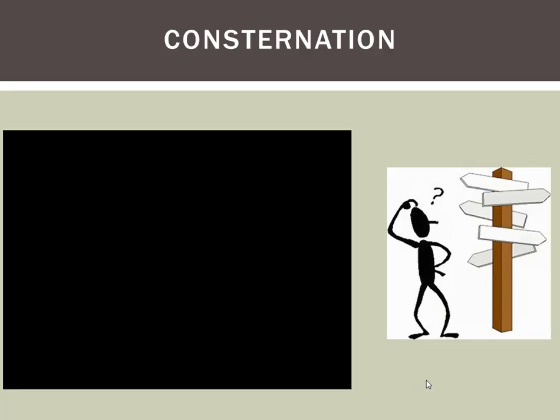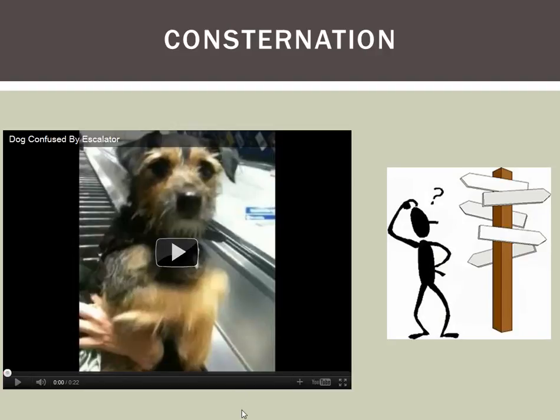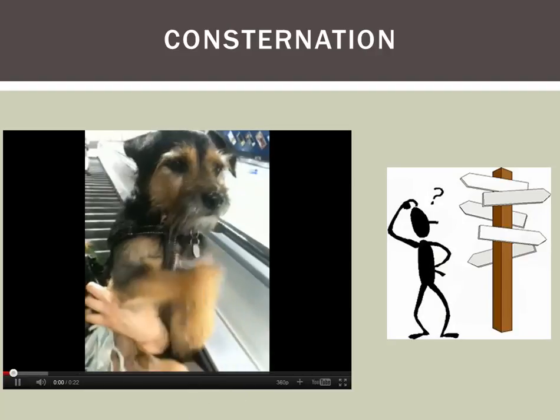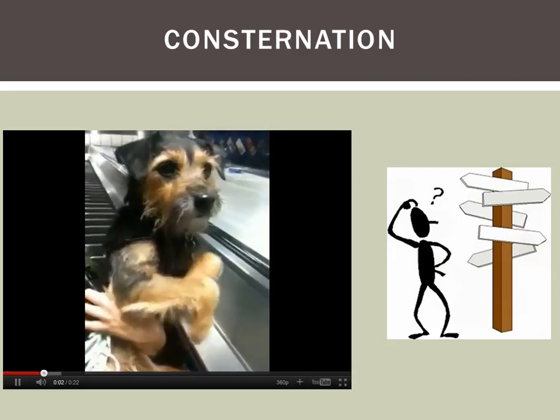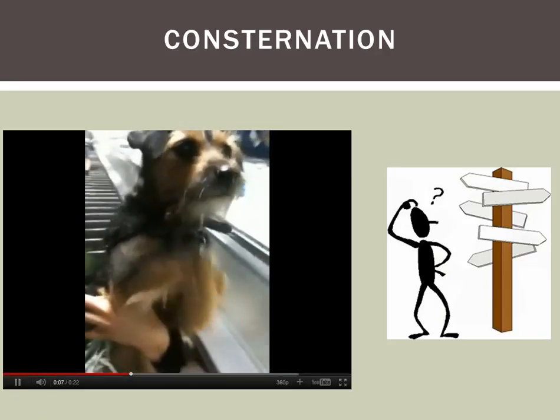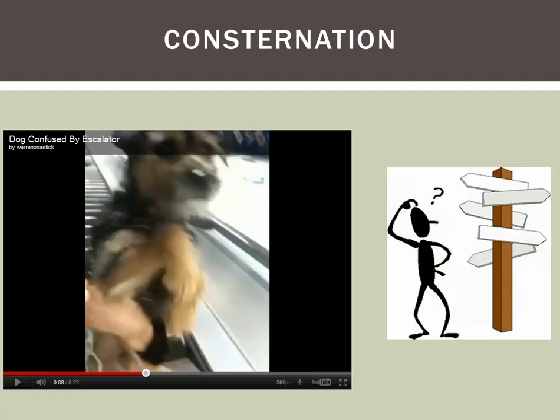Our next word is consternation. It's dismay or confusion. You can see here someone who is confused. We watched a really quick clip here of a dog on an escalator who doesn't quite understand how the escalator works. And even though he's being carried, he is, of course, paddling down the stairs. He's in a state of consternation there.